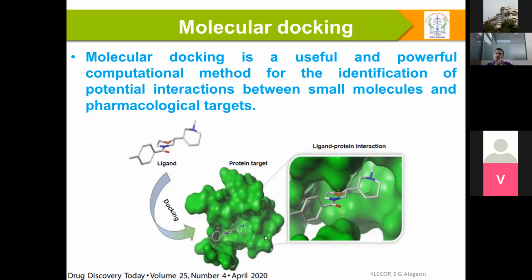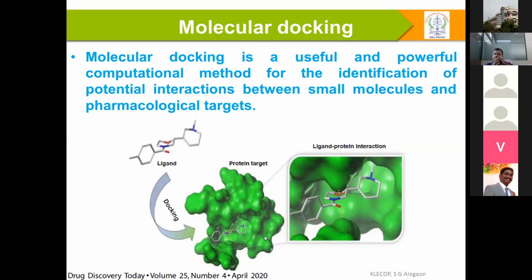How crucial are these non-bonded interactions? There are pi-pi interactions, pi-cation interactions, hydrogen bond interactions, halogen interactions. There are so many non-bonded interactions, and they give a lot of information in molecular docking.